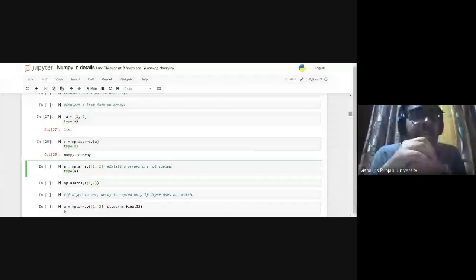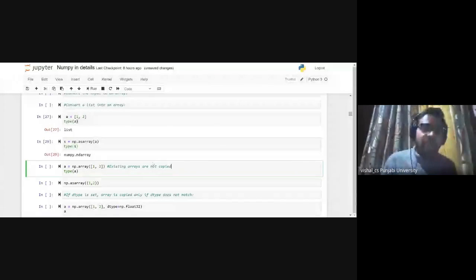I am saying that in NumPy there is another way to convert a list to an array by using the asarray function.